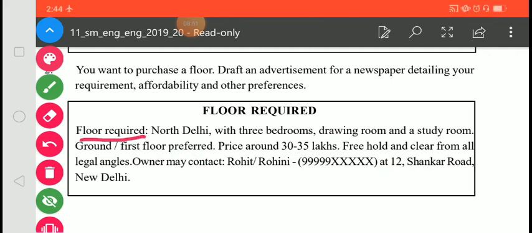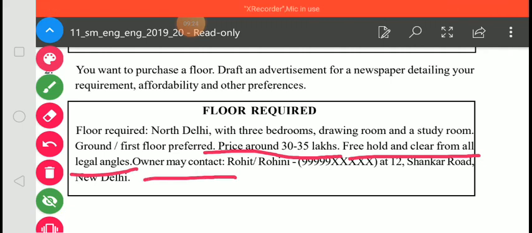Floor required, northeast. In which area you prefer the flat, you must write. 3 bedrooms, drawing room, whichever type you want, a study room, ground or first floor preferred. Price around 30 to 35 lakhs, how much you can afford, you must mention. Freehold and clear from all legal angles. Owner may contact Rohit Rohini at this number at Shankar Road, New Delhi.